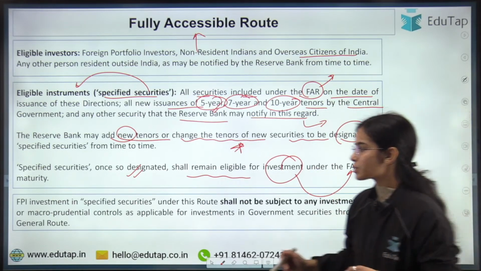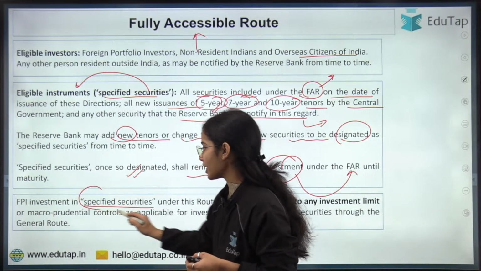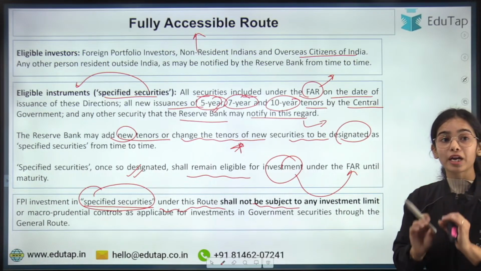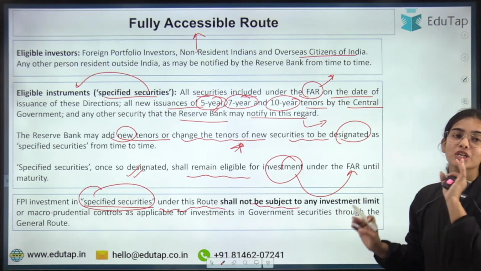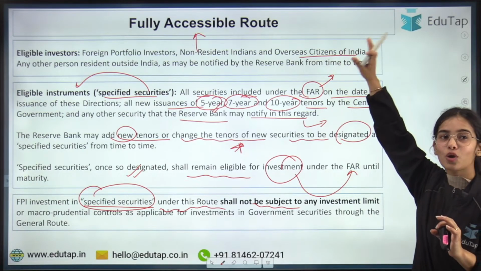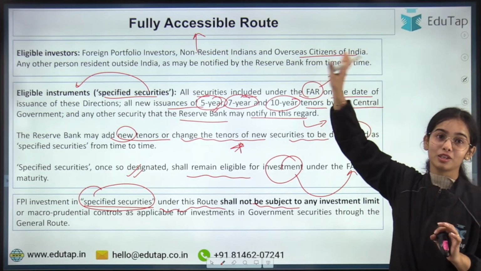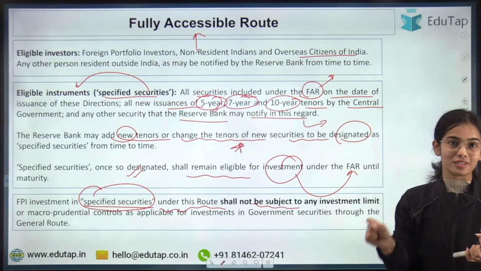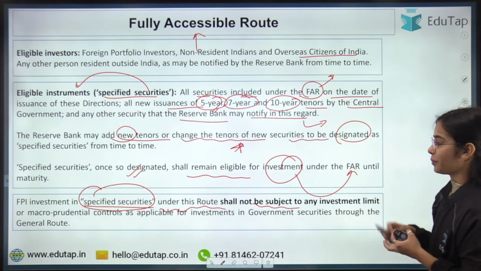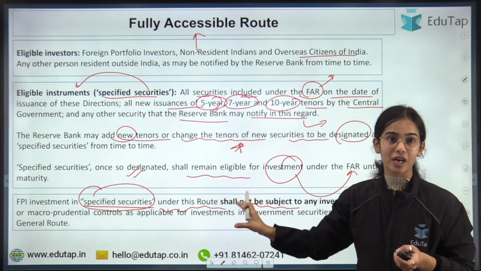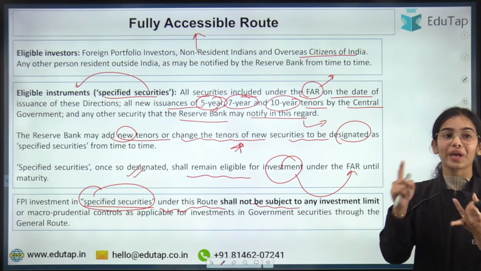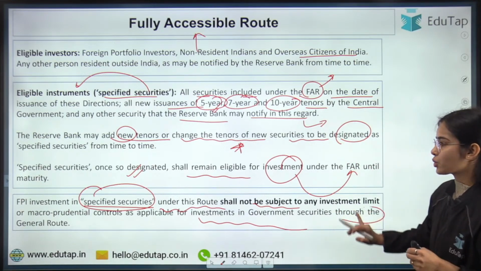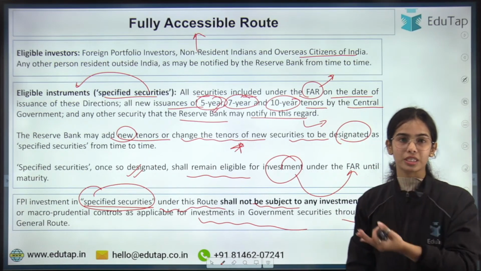Okay. So FPI investment in specified securities, that is, specified by the RBI under this route, shall not be subjected to any investment limit or macroprudential controls. So this is the most interesting, or we can say this is the most profitable route. But remember that here the RBI only allows certain securities, as per the requirement of the RBI. So this kind of FAR is not subjected to any investment limit or any macroprudential controls as applicable for investment in the central government securities through the general route or through the other routes. So this is the idea.